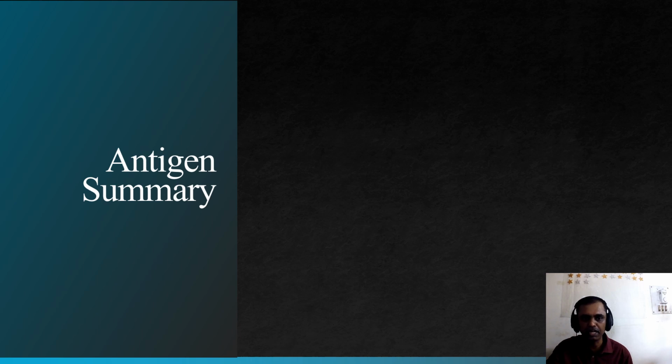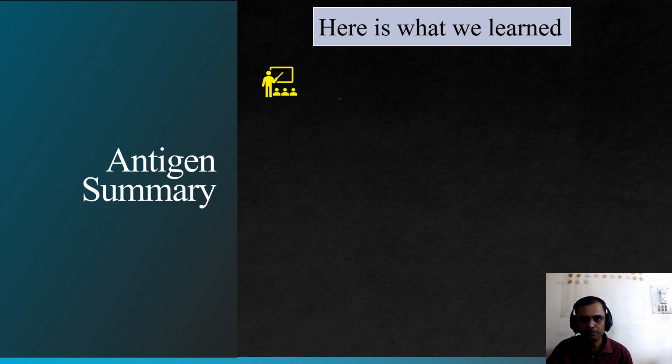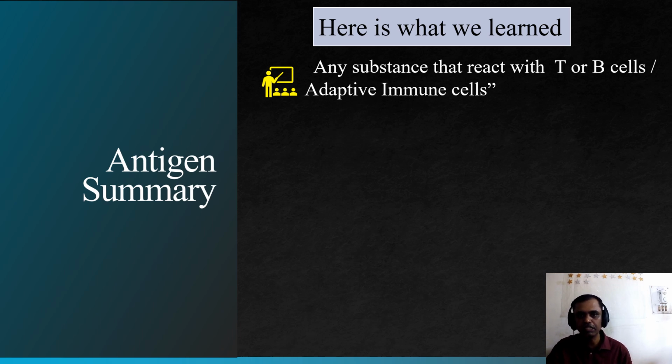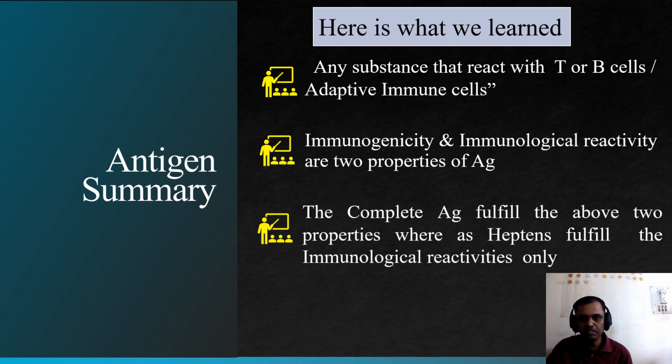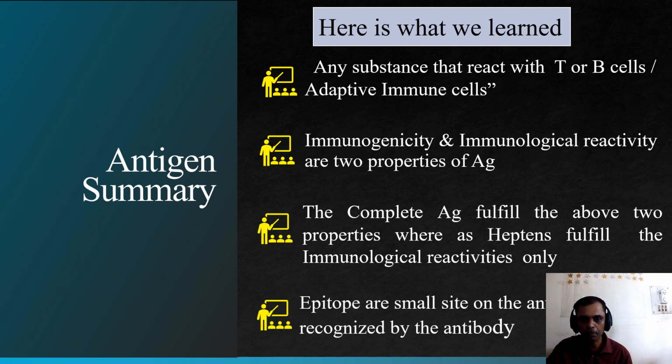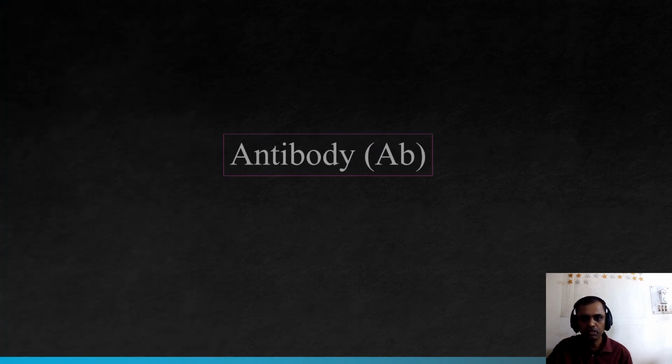So we'll study the antigen summary. Here, what we learned: any substance that reacts with the T or B cells, the adaptive immune cells, is known as an antigen. Immunogenicity and immunological reactivity are the two properties of antigens. The complete antigen fulfills both properties, whereas haptens fulfill only immunological reactivity. Epitopes are the small sites on the antigens which are recognized by the antibody. So that's about the antigens. Now we'll go for the antibody.